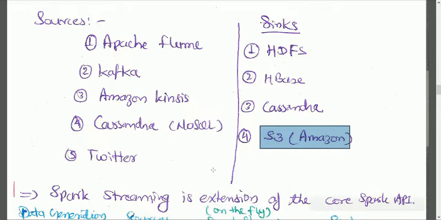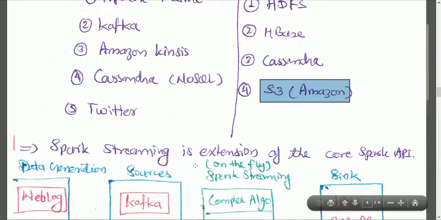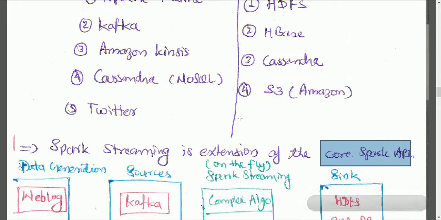So Spark Streaming is an extension of the core Spark API. We have discussed the core Spark API a lot in our previous session, and we have done a lot of hands-on. Similarly, Spark Streaming is just an extension over this and provides additional functionality to process real-time data as well as near real-time data.